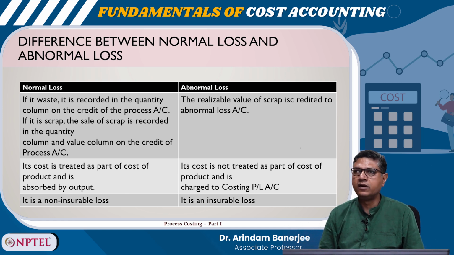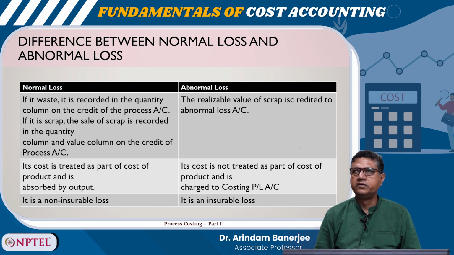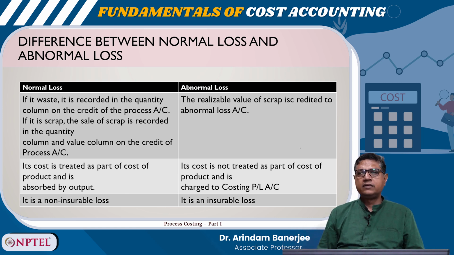In case of abnormal loss, the realizable value of scrap is credited to abnormal loss account. In case of normal loss, its cost is treated as part of the cost of product and is absorbed by output. In case of abnormal loss, its cost is not treated as part of the cost of product and is charged to the costing P&L account. The normal loss is a non-insurable loss and abnormal loss is an insurable loss.